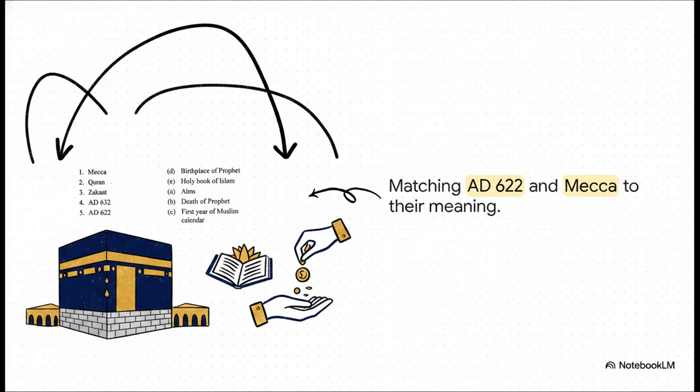And you can see exactly how historical curriculums reinforce this foundational anchor today. The year 622 AD links perfectly to the first year of the Muslim calendar, while Mecca is clearly anchored as the birthplace of the Prophet. Getting these geographical and timeline anchors down is just vital for understanding the rest of Islamic history.